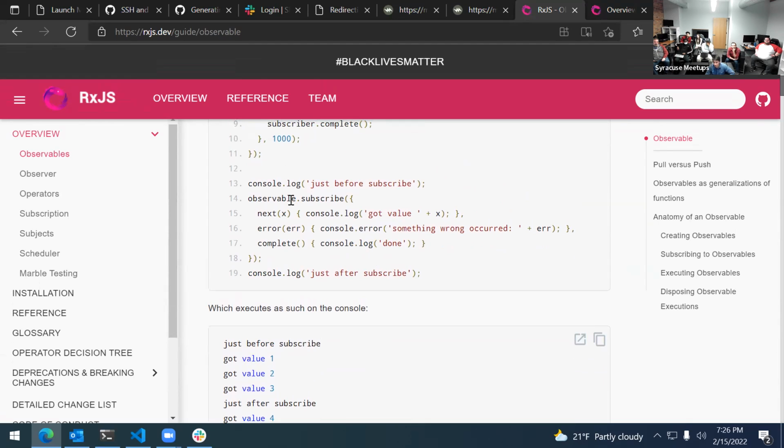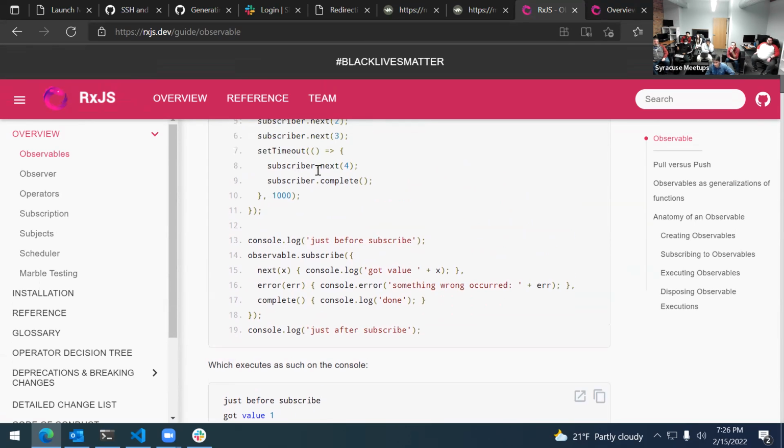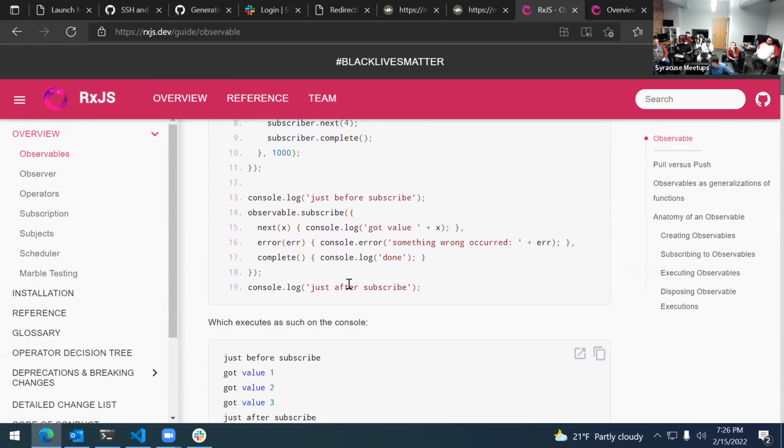So what happened here was, because this was a future thing, we didn't get the 4th value because it was sent later. It was sent asynchronously until after we had done this console log. So similar to how you do promises, where if you say I'm going to get a value, and then you continue on with the program, and then it's not until later that you're processing the value that you got back.